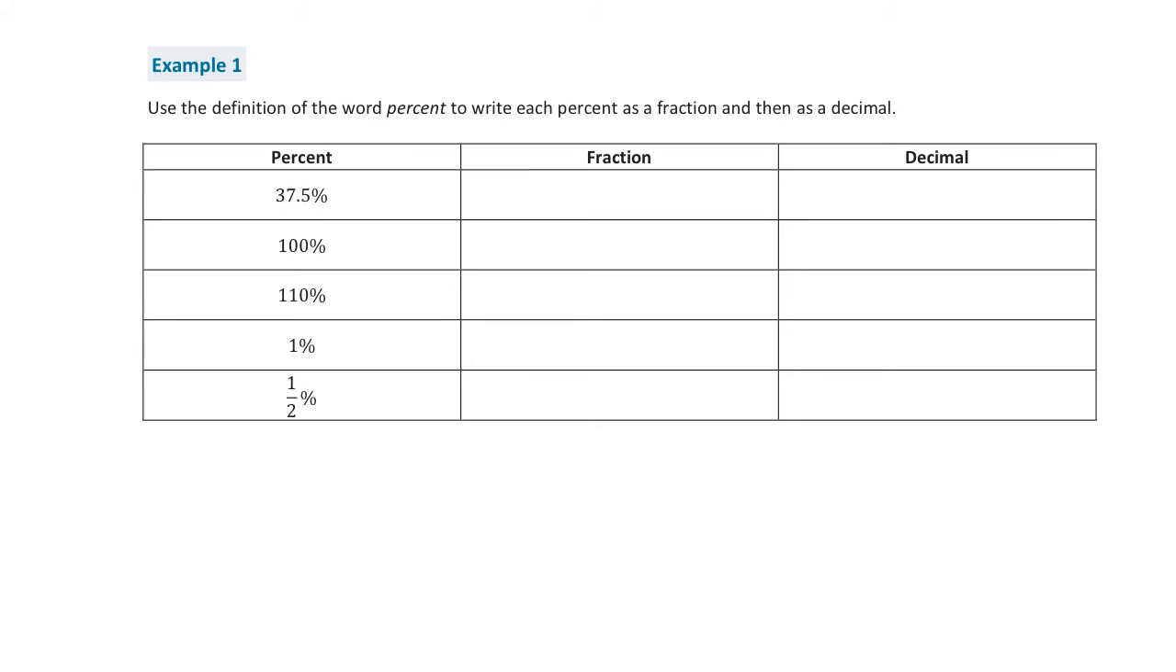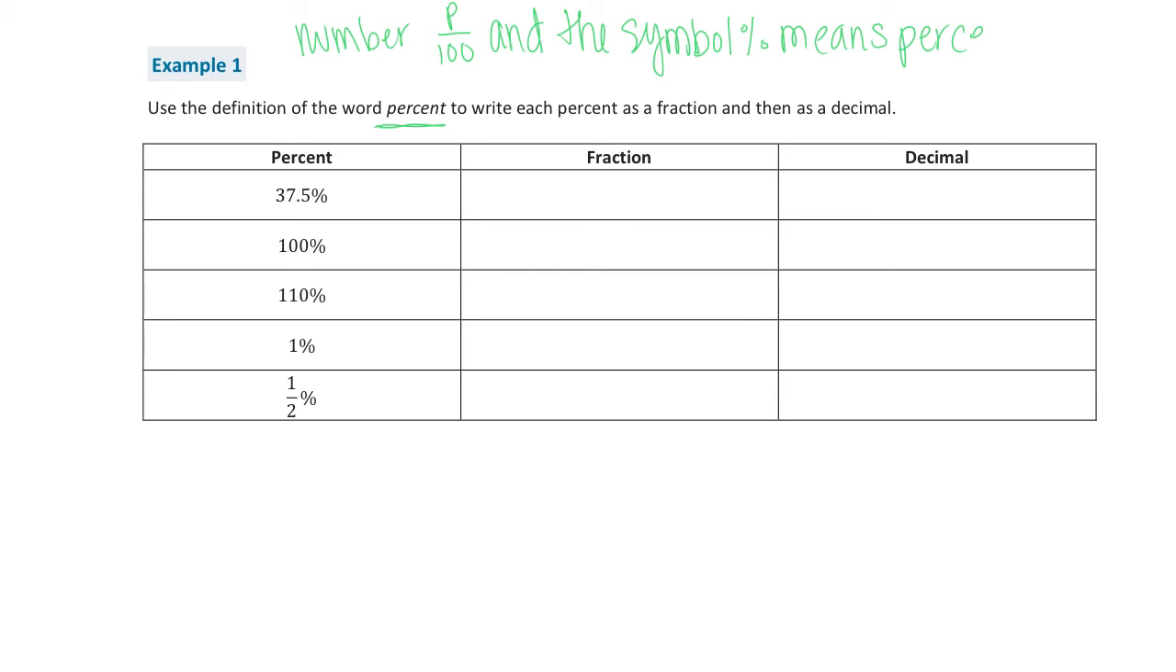Now let's move to example 1. It says use the definition of the word percent to write each percent as a fraction and then as a decimal. First of all, the definition of the word percent is when the number P over 100 and the symbol, which is the percent symbol, means percent. So the number P that represents the percent is always going to be out of 100.